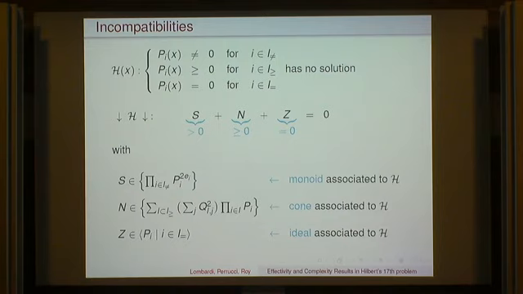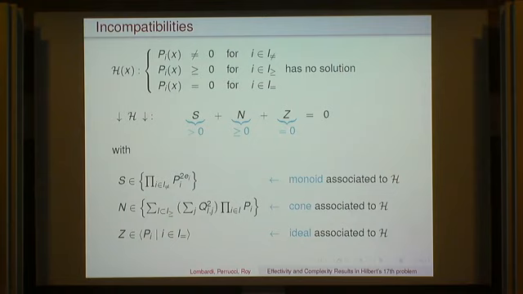So we say that H is incompatible if there exist S, N, and Z such that S plus N plus Z equals 0, where S is in the monoid associated to the system of sign conditions, that is just the product of the squares of these elements.